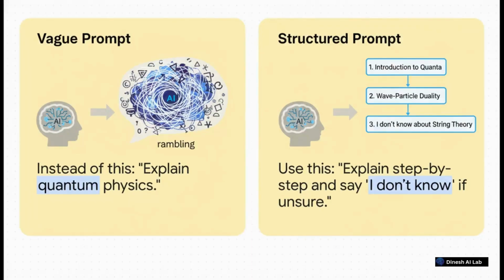Technique number 1 is actually the most accessible one for all of us: better prompting. Just look at the difference here. A vague prompt like "explain quantum physics" is basically an open invitation for the AI to just ramble and maybe make things up. But a structured prompt, one that says explain it step by step, and this is key, tells it to say "I don't know" if it's unsure, well, that forces a much more careful, much more grounded response.